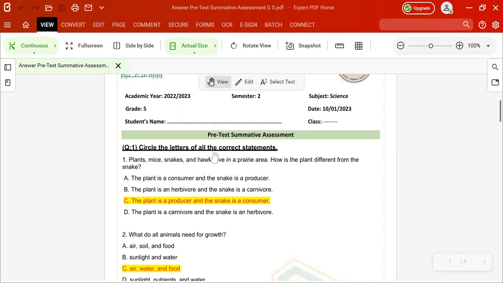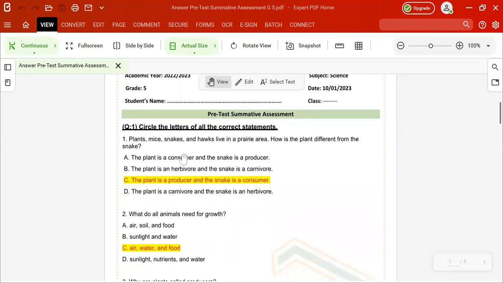So this class is a revision for the science mid-exam today. It's about Unit 3, Lesson 1 and Lesson 2. The first question here is multiple choice, so try to find the best answer. The first question is to circle the letters of all the correct statements. We will read it right now together and think about it.